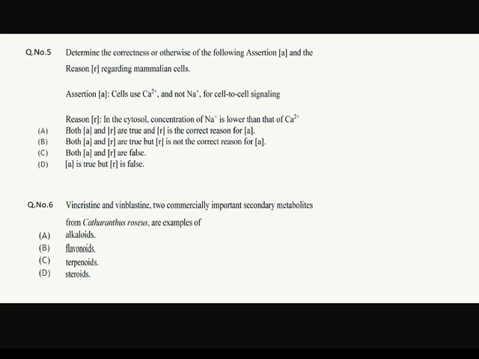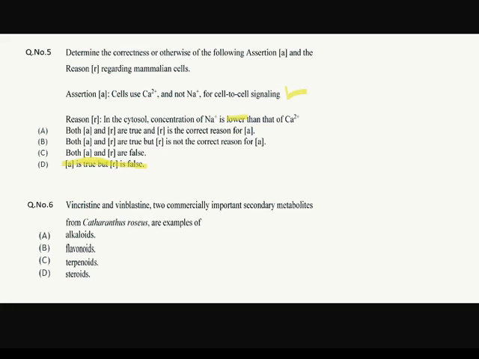Cells use Ca2+ and not Na+ for cell-to-cell signaling, which is completely true. And the reason is: in the systole, the concentration of Na+ is lower than that of Ca2+. Which is not true because it's always higher than that of Ca2+. Then the option should be option number D. A is true, but R is false. Okay. Let's go to the next question.